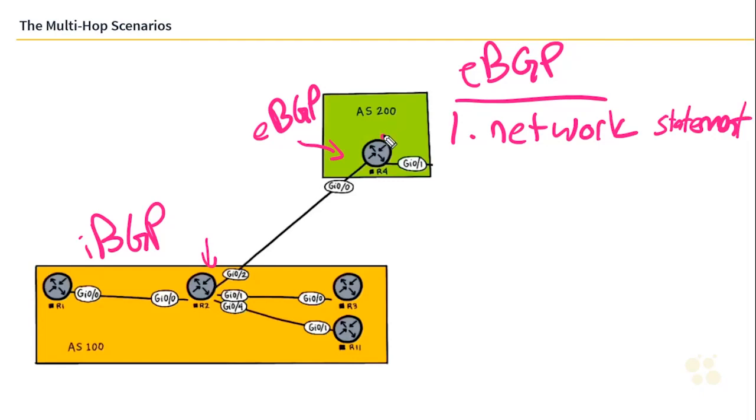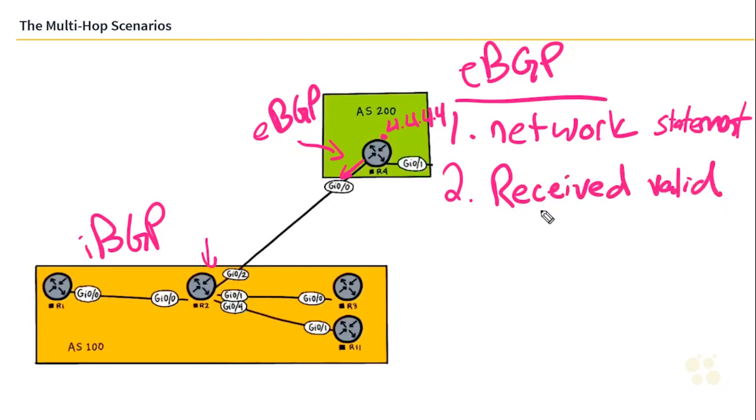Maybe R4 here has a loopback of 4.4.4.4. We use a network statement to advertise it. It will advertise it out its eBGP link down to AS100, and of course it will set the next hop address towards that. The second time that networks get advertised out eBGP links is when we've received a valid NLRI.